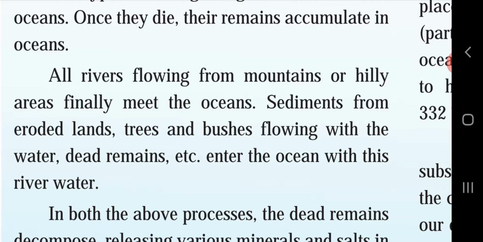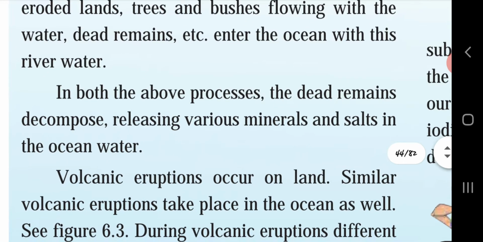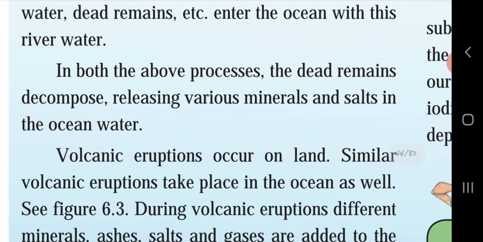Different sediments which are brought by the rivers, like eroded lands, trees, bushes, get carried with the flowing water. The dead remains also flow and get mixed in the ocean water. In both the above processes, the dead remains decompose, releasing various minerals and salts in the ocean water. So, in the ocean water, there are many different minerals, and due to this the salt in the ocean water is an important ingredient of our life.